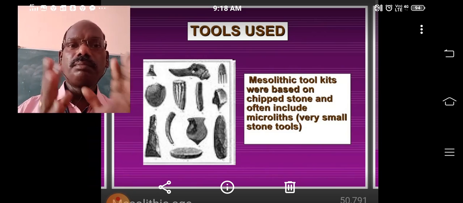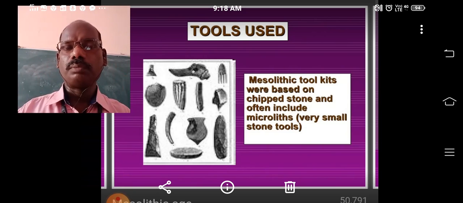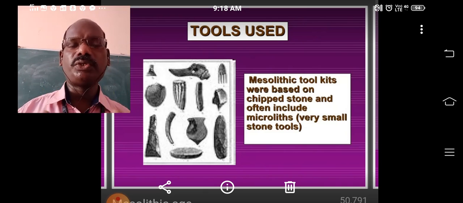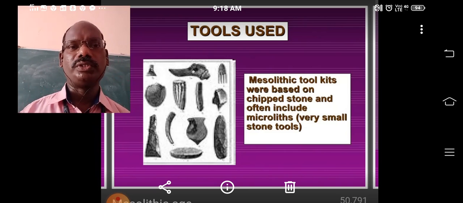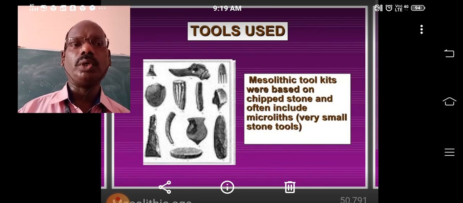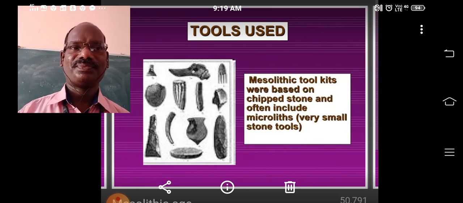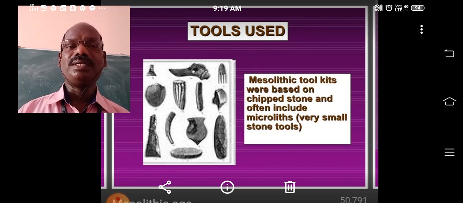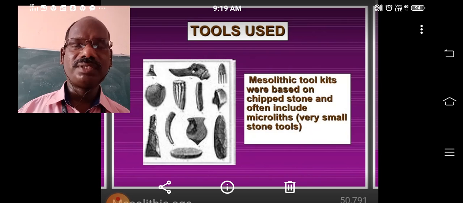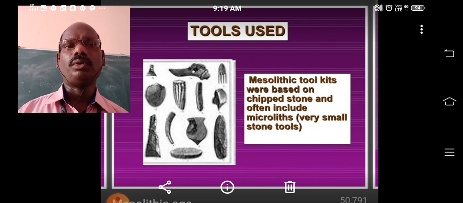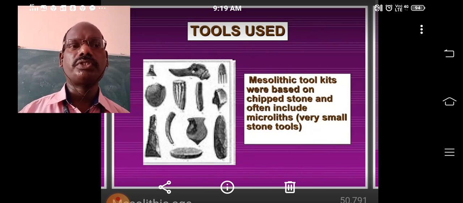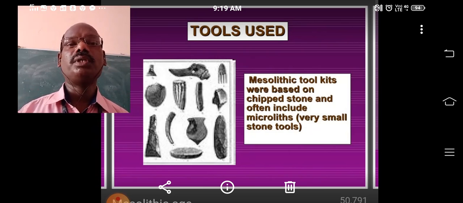But now he chipped the stone some more and sharpened its edges, and those sharp, chipped, small or tiny tools we call microliths. In this period also humans used only stone tools, but the difference is that they are small, tiny tools. Micro means small stone tools.